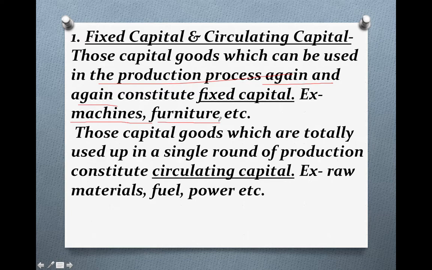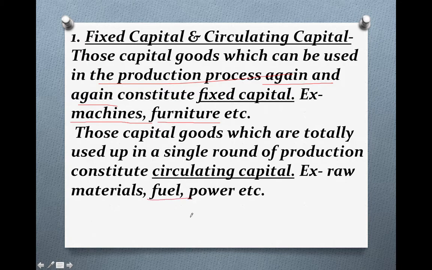While circulating capital means those capital goods which are totally used up in a single round of production. When we use circulating capital goods, they get exhausted, they get finished within the single round of production. For example, raw material, because we have purchased the raw material for a single round of production, and when that production is finished, that circulating capital good is also finished.